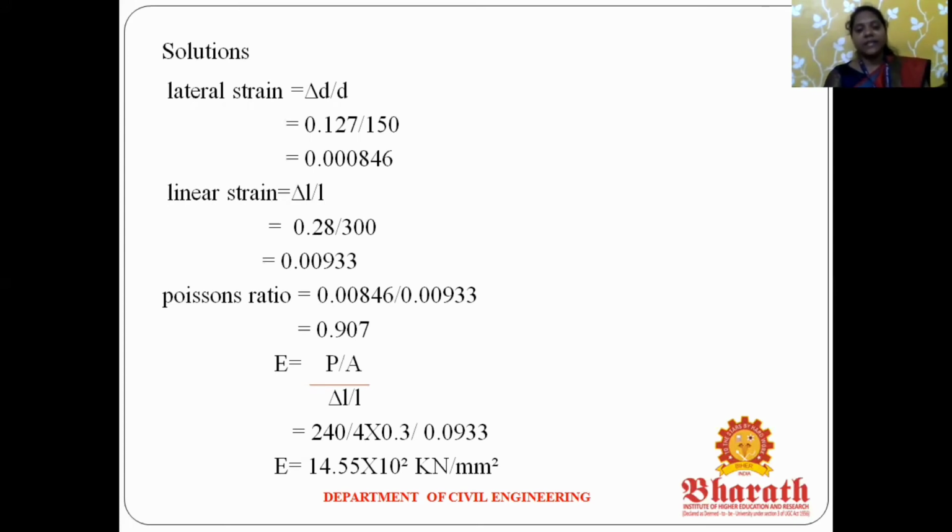Strain is the change in the length divided by original length, and we already found the linear strain 0.00933. You can substitute and calculate. Finally you get the answer 14.555 into 10 power of 2 kN per mm square.